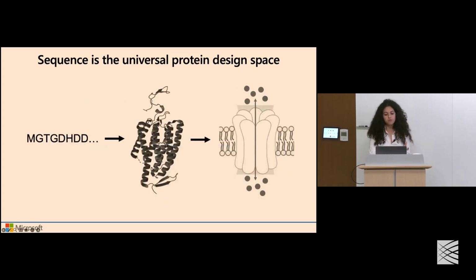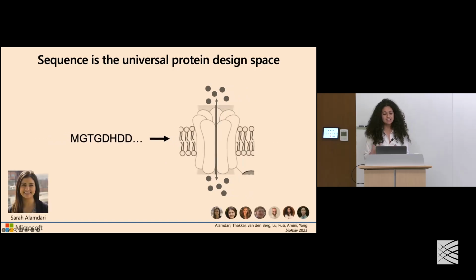And so with these motivations, we asked, could we eliminate structure entirely as a variable in this generative modeling framework, and instead reason entirely over sequence space by building diffusion models over protein sequence space to achieve controllable design?